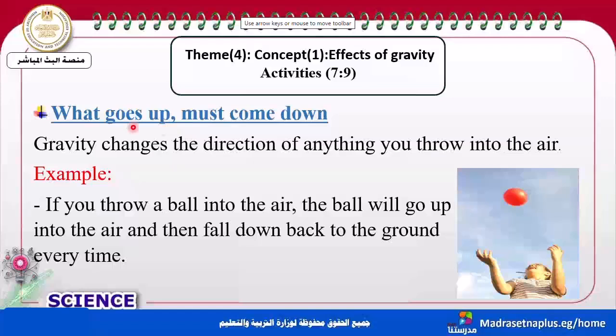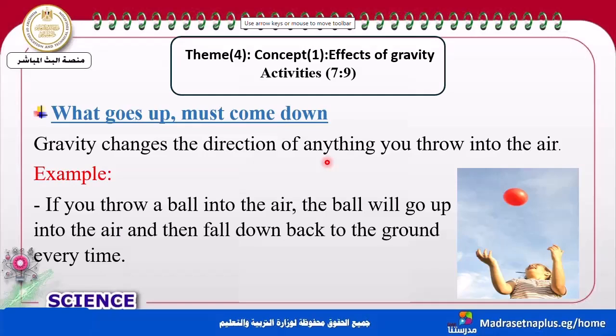Due to gravity. Gravity changes the direction of anything you throw into the air. So gravity changes the direction of the object, so what you move up must go down.